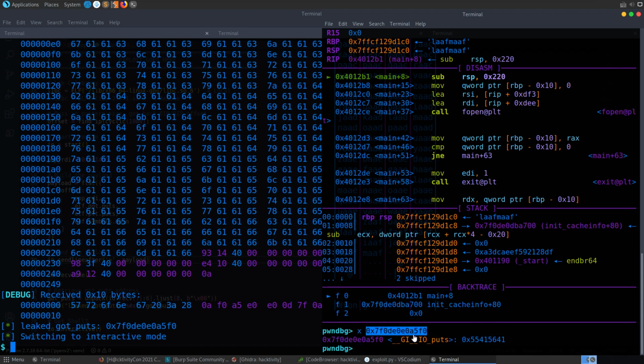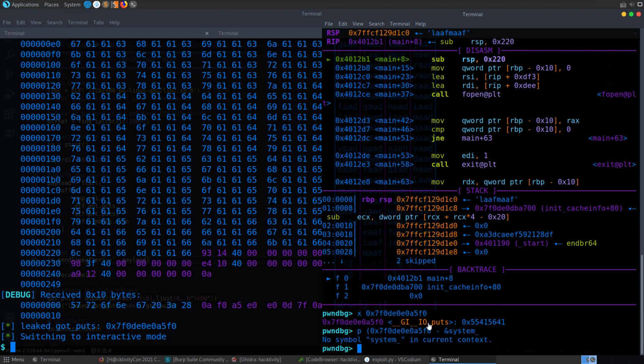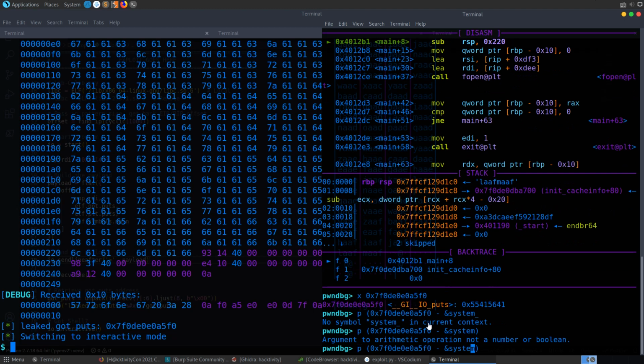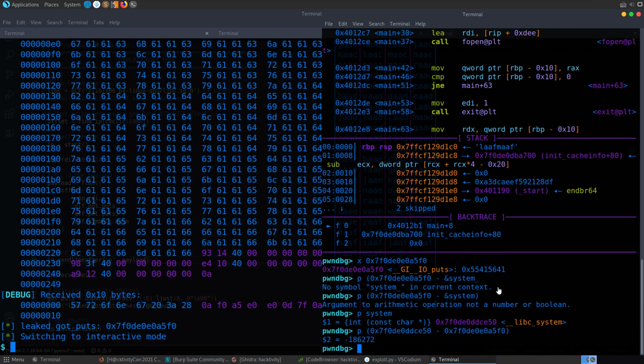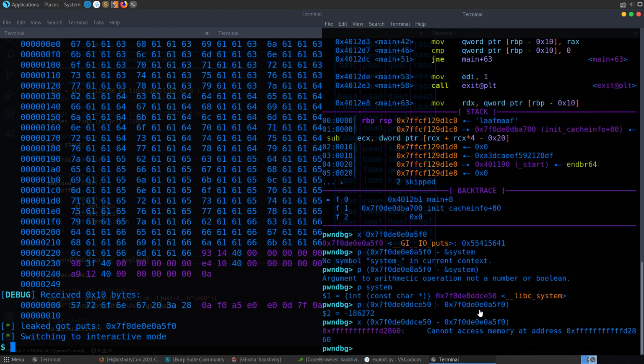So it's correctly leaked the puts function, and from here we could go and try and find out what the system address is. I think if I do p system, so there's the system address. It's been a while since I did some of this stuff in GDB, as you can see, but we can find out the address there. We could get that in hex as well. So this would be the offset.